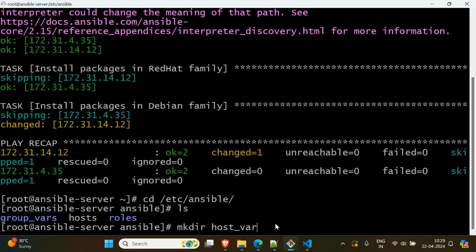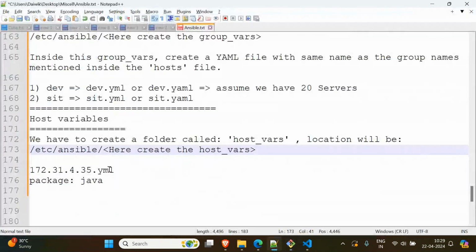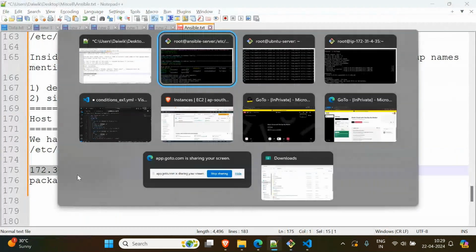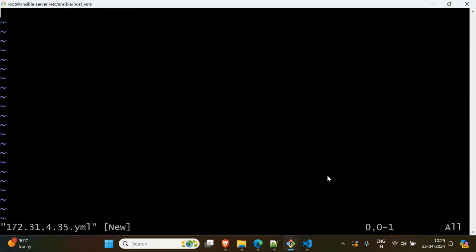Okay, same as group vars, host vars. Then cd host_vars. Here, this is my Amazon machine IP address. Then what I will do, vi, give that name. That's it. In insert mode, you will say package: tree. Whatever variable we are using, whatever name you are using.